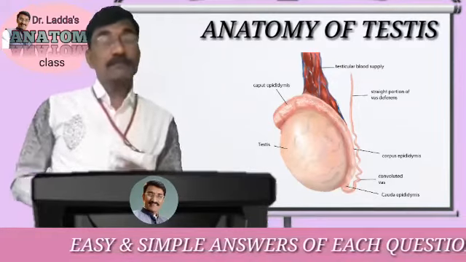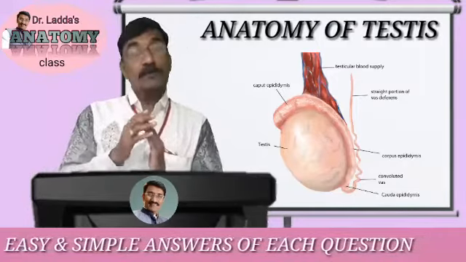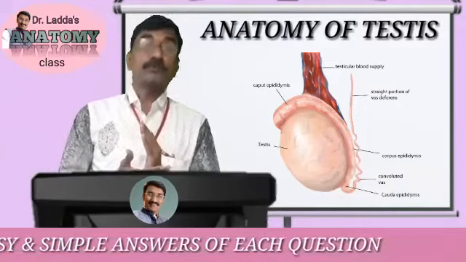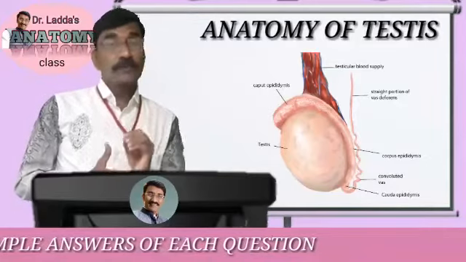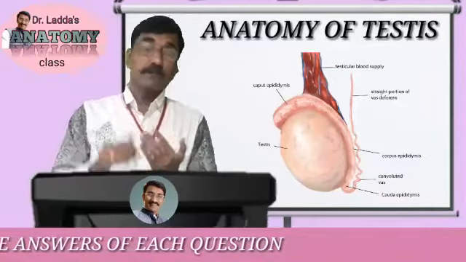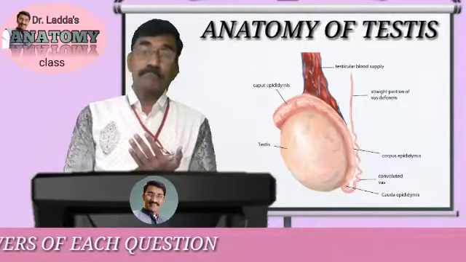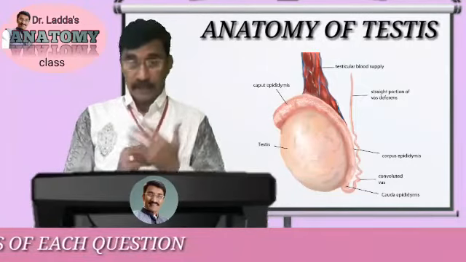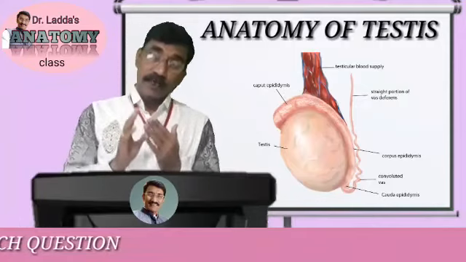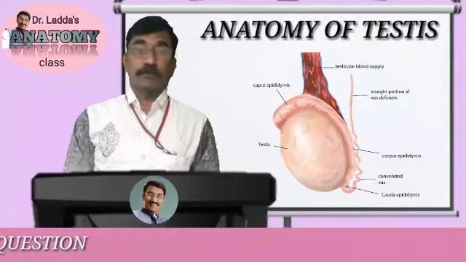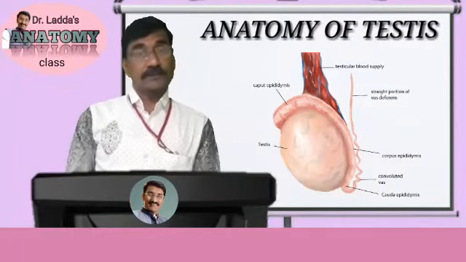So this is about the borders. Testis has two borders, anterior border and posterior border. The anterior border is convex and smooth, and it is totally covered by the tunica vaginalis. Whereas the posterior border is straight and partially covered by the tunica vaginalis. And the epididymis lies along the lateral part of the posterior border. So these are the borders of the testes.